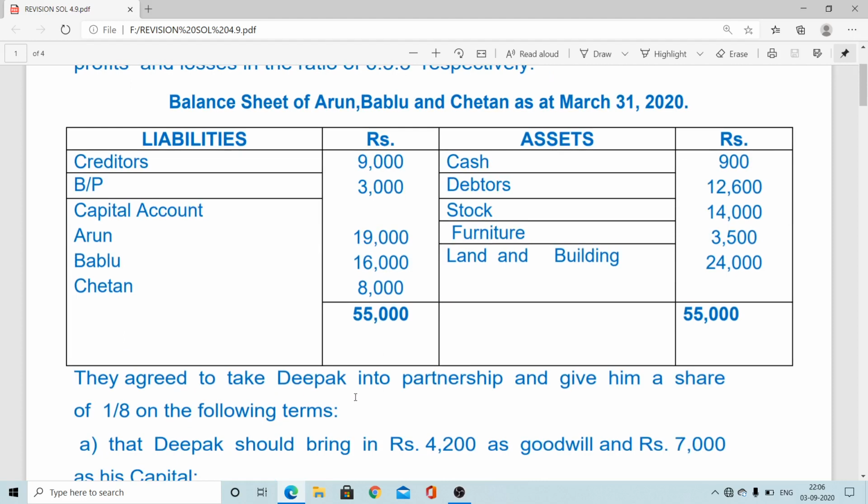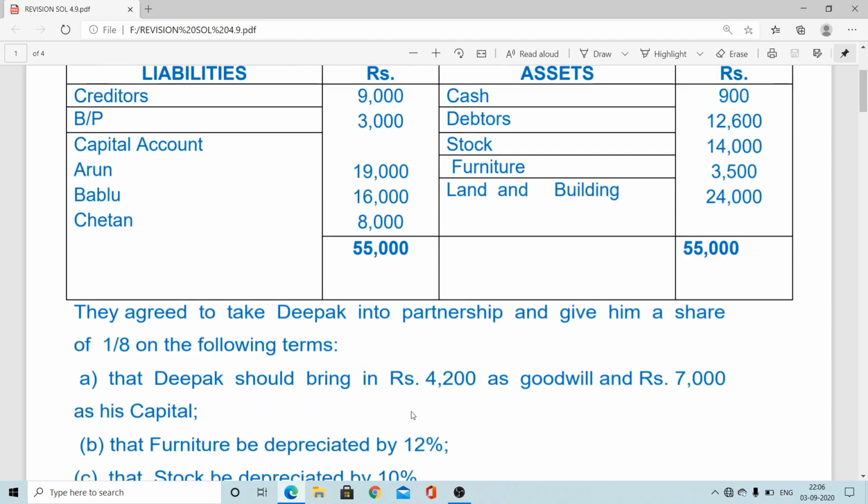They agreed to take Deepak as a new partner for 1/8 share. Now the incoming partner has to bring two things. One as share of goodwill money, that is 4,200, and his capital, that is 7,000. Both are provided in this case. No need to calculate the value of goodwill or share of goodwill of incoming partner. In this case, it is directly provided.